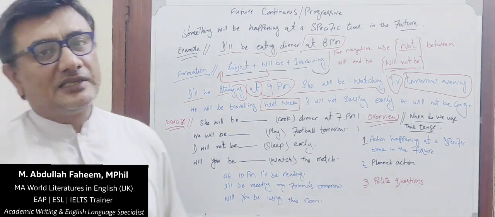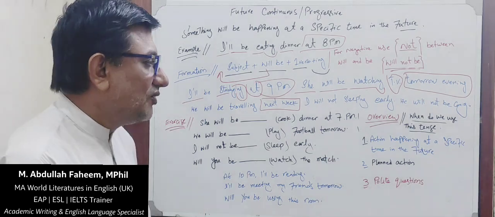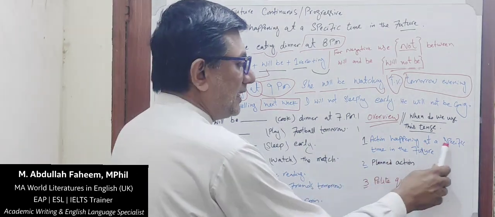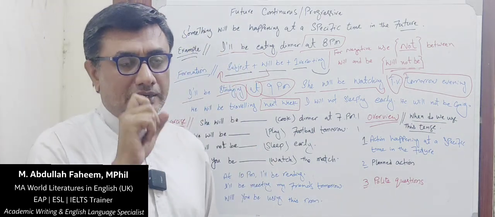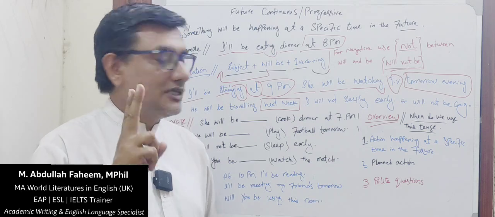Now let's have an overview of this tense. What this tense is used for. We need to remember three things. First, action happening at a specific time in the future. This tense is used to indicate an action that will be happening at a specific time in the future. Number two,